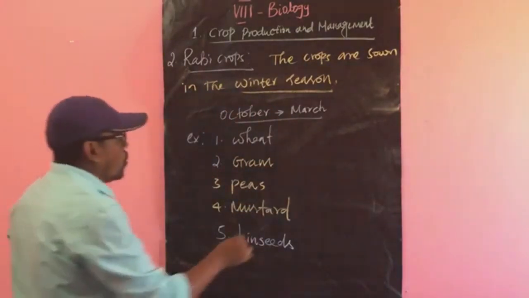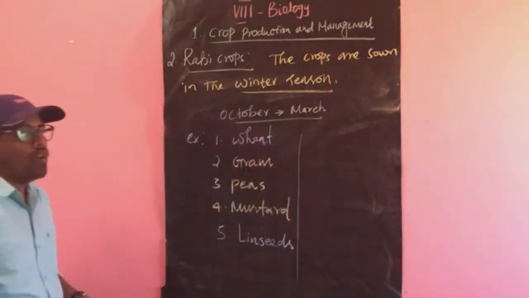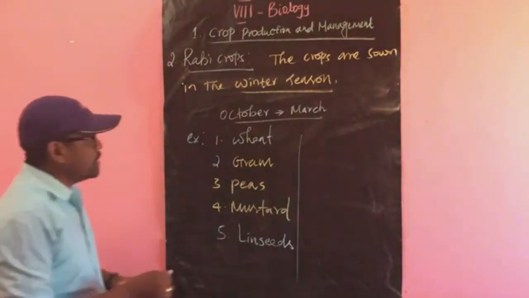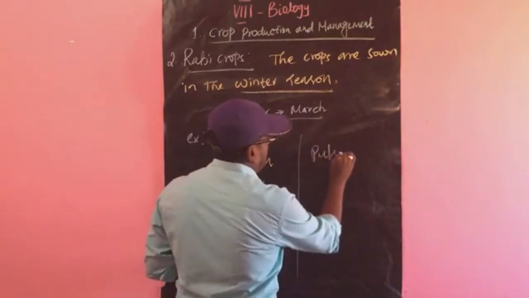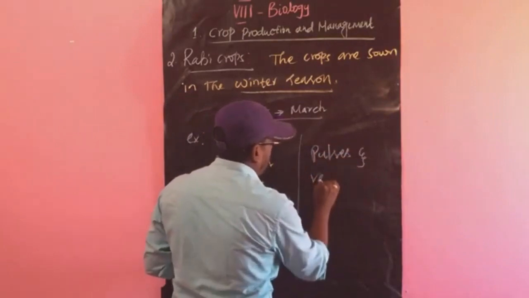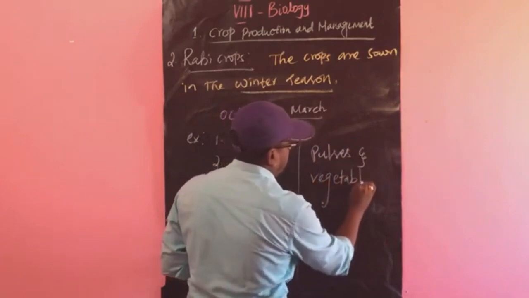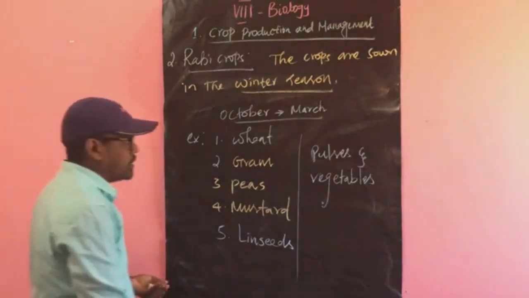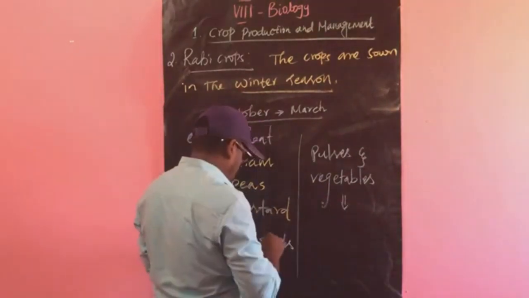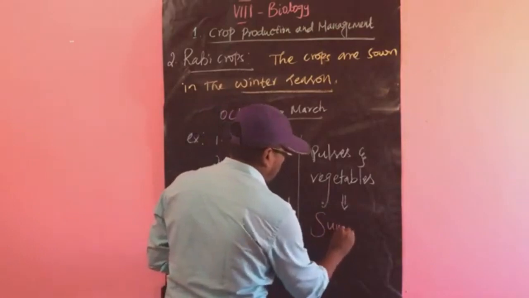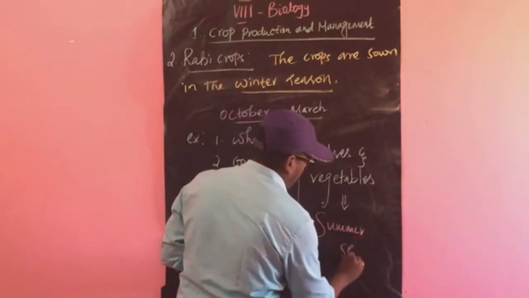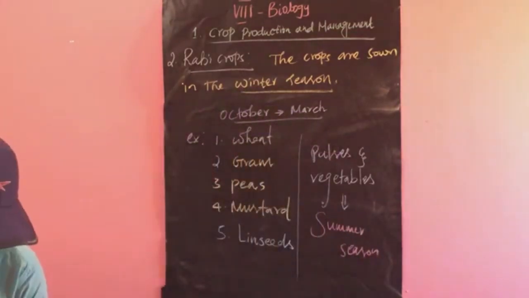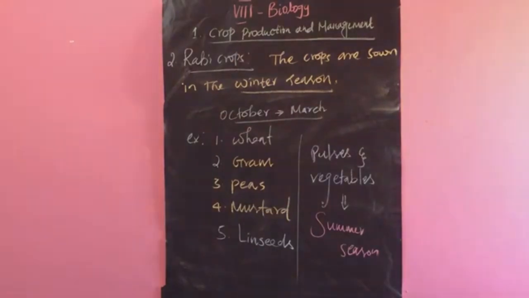And besides these, is only these cultivated? No. Besides, pulses and vegetables are also cultivated during the summer season.